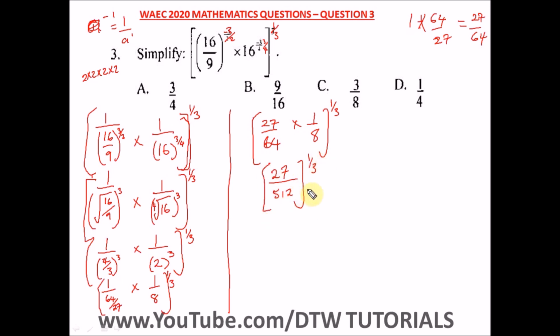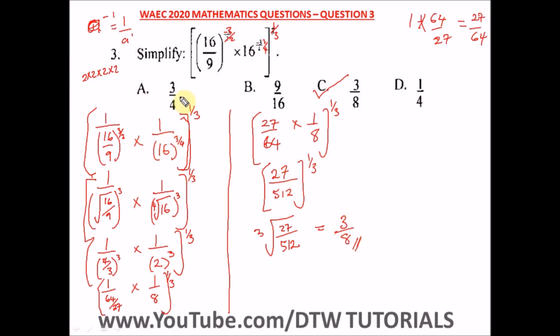Now this is 1 over 3, that is the cube root of 27 over 512. So what's the cube root of 27? That will give us 3. And what's the cube root of 512? That is 8. So this is our answer. Our answer is 3 over 8. So we have option C, 3 over 8. So this is the final answer.